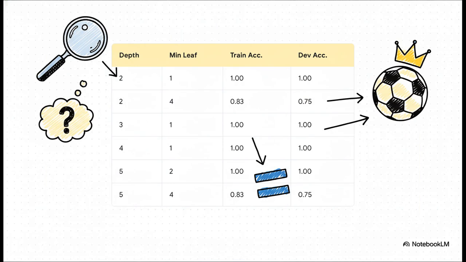So here are the results from our entire squad of detectives. We tested out all these different depths and another setting called minimum leaf size. And as you can see, a whole bunch of different setups got a perfect accuracy of 1.00 on our mock exam. So, if there's a tie, how in the world do we pick the absolute best one?